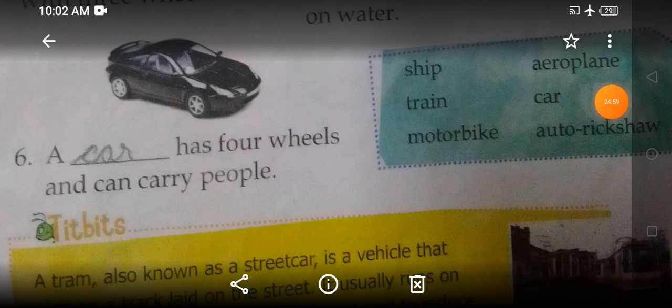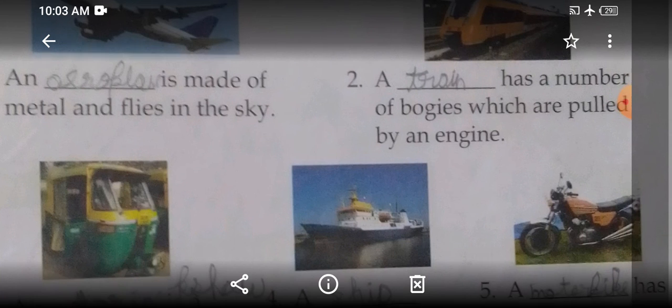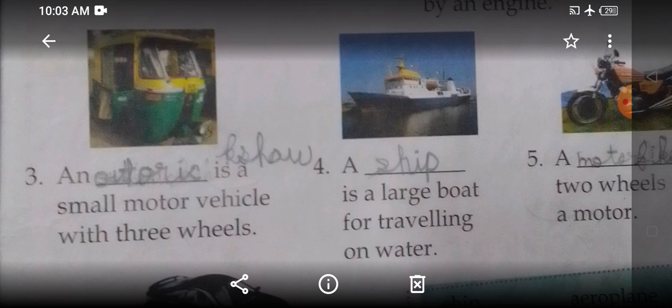Now let us recap the 6 means of transport that we have learned today. The first one is an aeroplane. An aeroplane is made of metal and it flies in the sky. Then the next picture is of a train. A train has number of bogies which are pulled by an engine. Now read children, a train has number of bogies which are pulled by an engine. Now let us look at the third picture. An auto rickshaw is a small motor vehicle with 3 wheels.